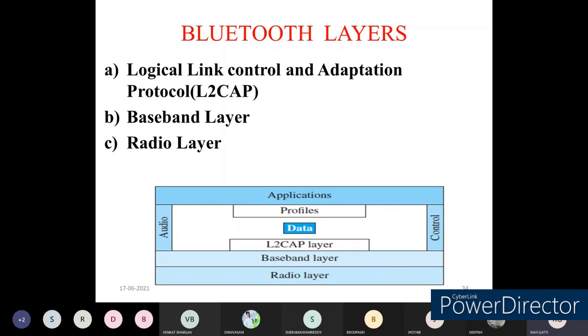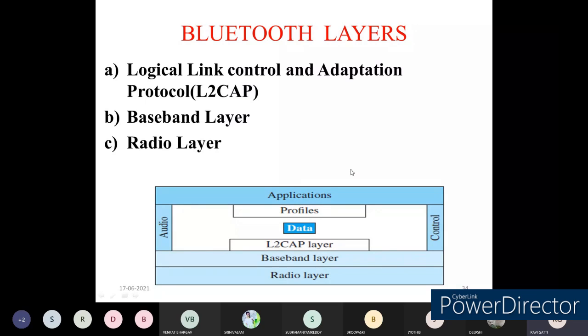Because the baseband layer works upon the signaling mechanism, whatever data is received from the user has to be framed, represented, or structured so that the baseband layer can convert this stream of bits into a signaling mechanism. That will be done by this L2CAP layer.